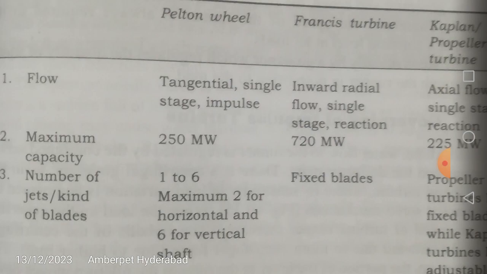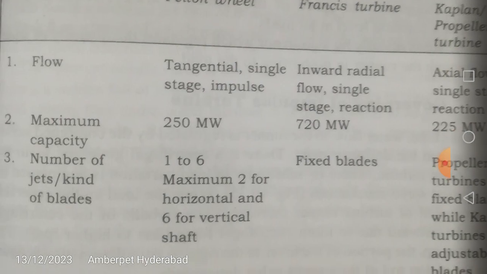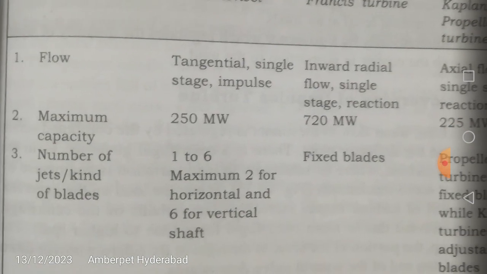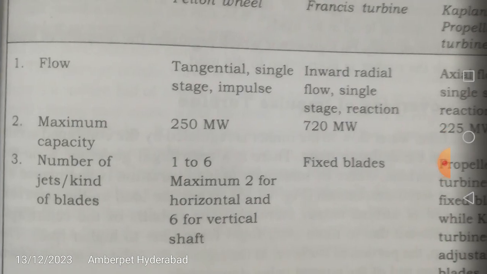So remember these wattage figures, friends, the maximum capacity for different types of turbines. This will be very useful to you, because some fact based questions are given in your examination. Probably this data will be useful for such fact based or database questions. The number of jets in a Pelton wheel, or kind of blades, is 1 to 6. Normally the maximum number of jets is 2 for a horizontal shaft and 6 for a vertical shaft. If the shaft of the turbine is horizontal, the number of jets is 2, and if it is vertical, then the number of jets is 6.